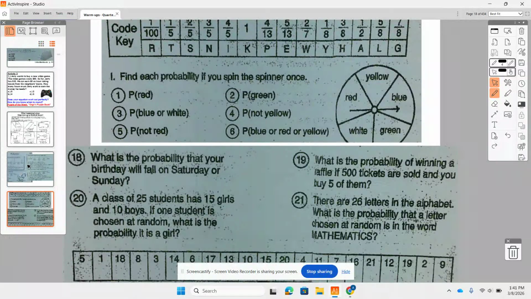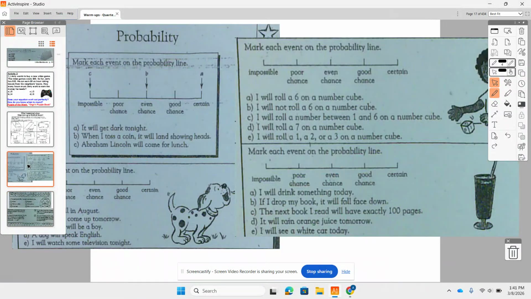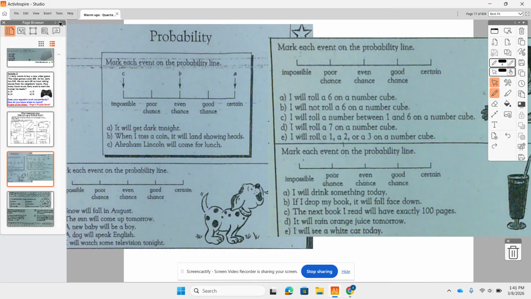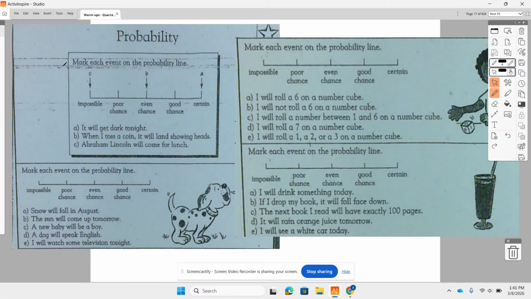Hey, seventh grade. We are starting a new unit on probability today. You're going to need to be able to describe the probability of an event occurring using words as well as values. Could be a fraction, could be a decimal, even a percent. Here's your note sheet for today.